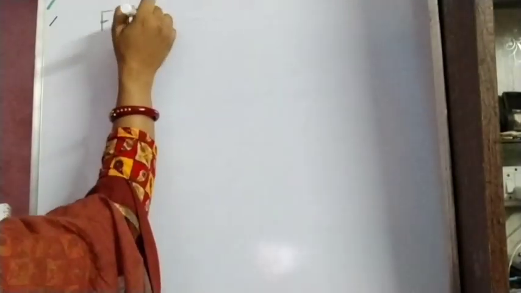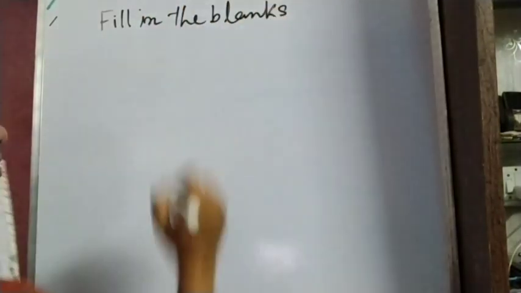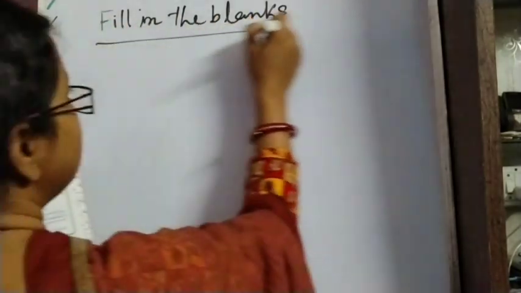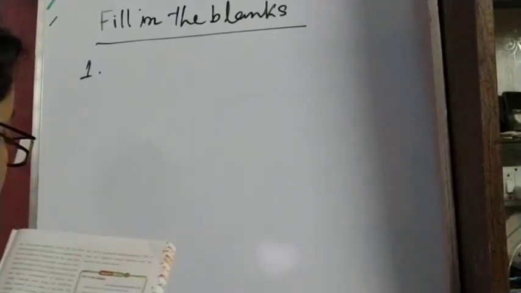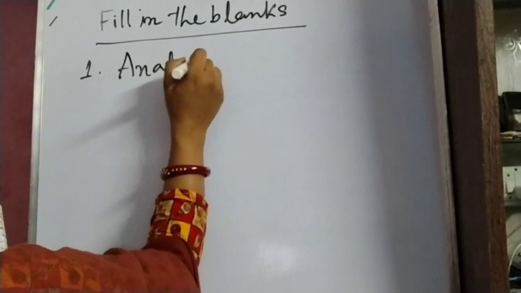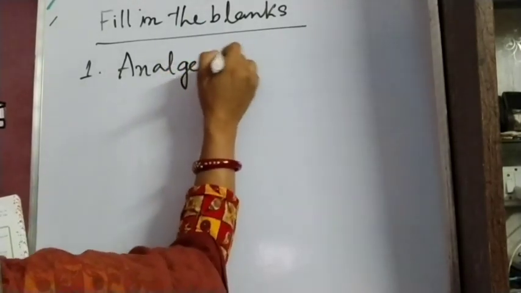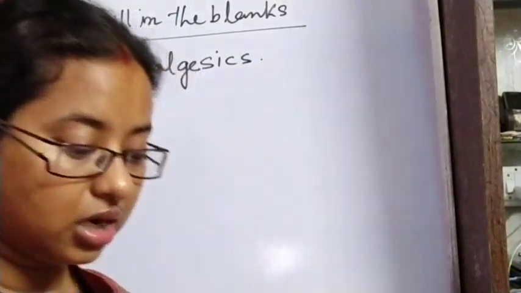So the answer only I am writing here. This is fill in the blanks. The first question is number 1: dash are the medicines which help to control pain. So this will be analgesics. Okay, analgesics. Next, mortar and cement are dash materials.